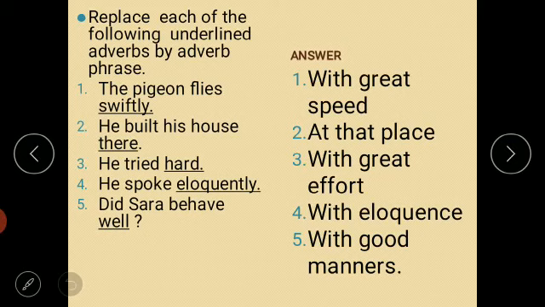Sarah behaved well. How did Sarah behave? Sarah behaved well. So well is the adverb here. We are going to replace it with the adverb phrase with good manner. This is the adverb phrase. I hope you have understood.